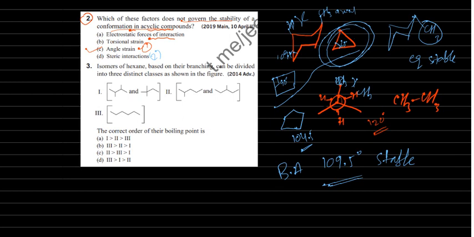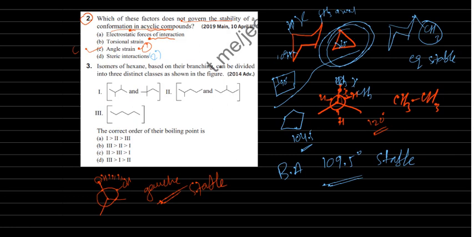This is the conformation of an acyclic compound, and bond angle strain has no relation here. Steric hindrance is there. Torsional strain is there, torsional strain means this sigma bond electron and this sigma bond electron have repulsion between them. Then electrostatic forces of interaction, of course that is also there. Suppose here OH and OH is there, okay, hydrogen bond is there, so this is the gauche, GAUCHE, Gauche. This is stable due to hydrogen bond. That means this electrostatic force of interaction is also present. Only angle strain is not there, so C is the answer.